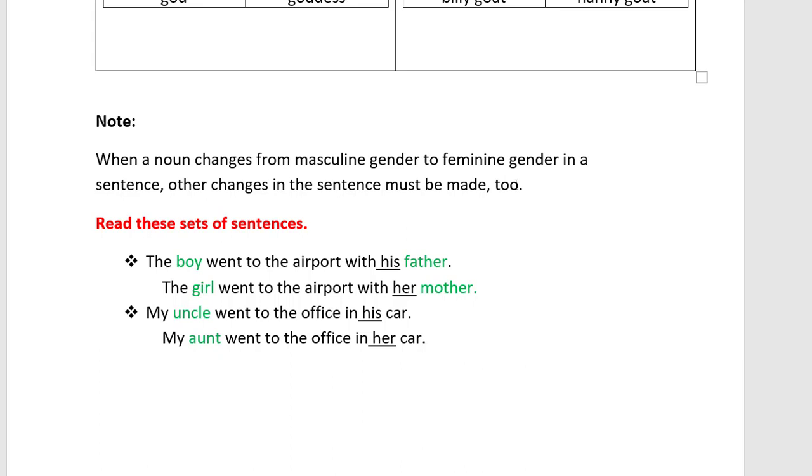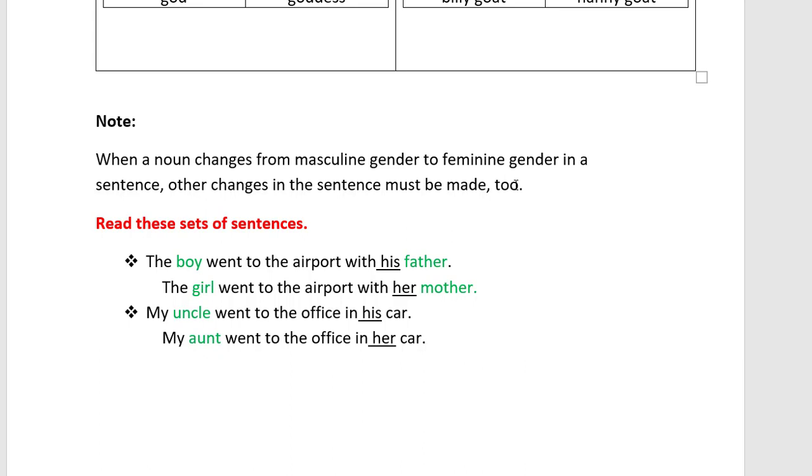If we change this sentence into masculine, this was a feminine sentence. If we convert it into masculine, what can we say? The boy was playing in the garden, and his clothes got dirty. We use his, not her, because her indicates feminine and his indicates masculine. So his and her we have changed. That way we need to change the full sentence.